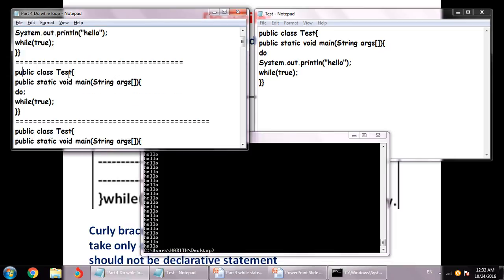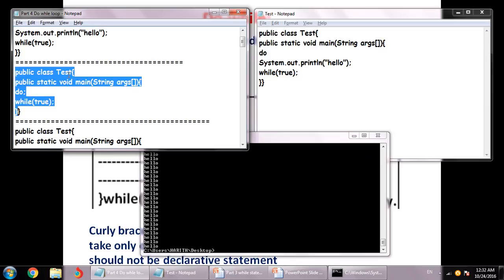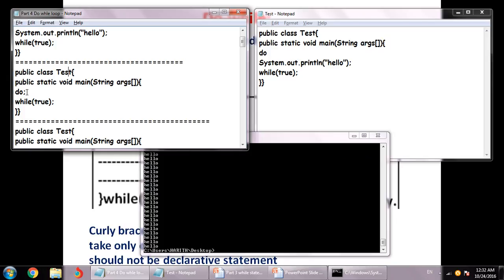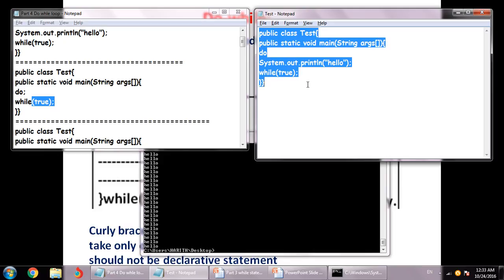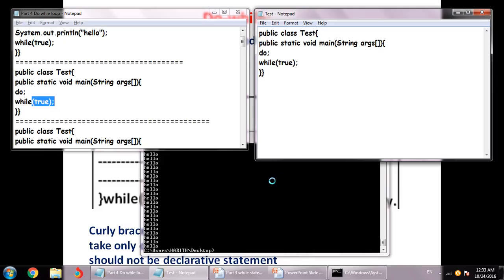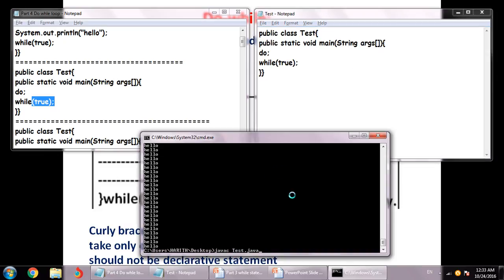Now the next thing is we have the do while loop, and see, do, and then there are no curly braces, they are optional, and we have an empty statement, but the condition is true, so we will be stuck as we were stuck in the case of the while loop. It comes to the command prompt, but when we run it, it will be stuck like this forever and ever, right? So come out of this by pressing Ctrl C.